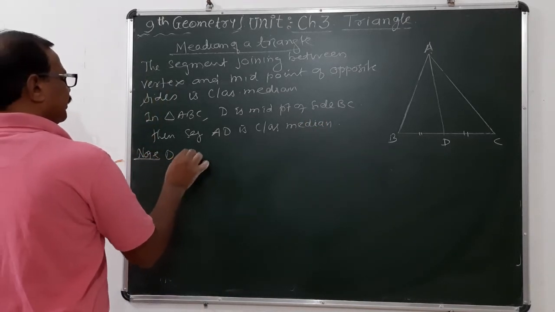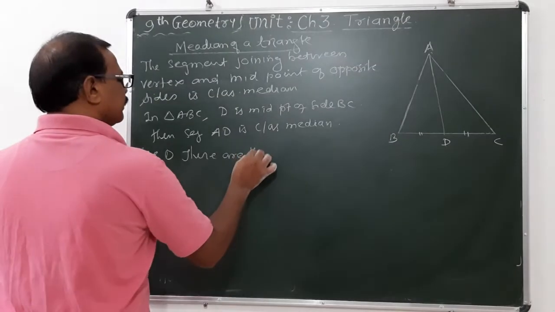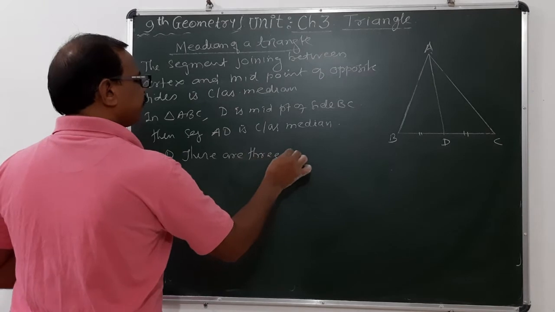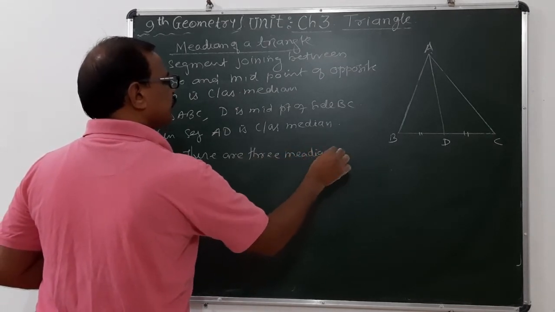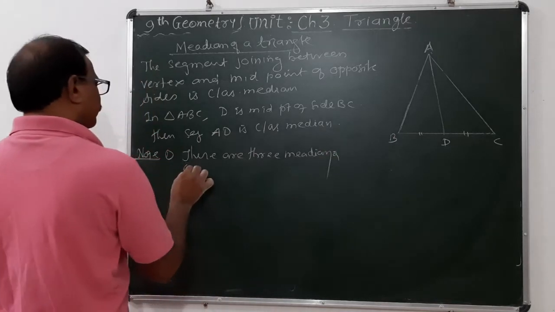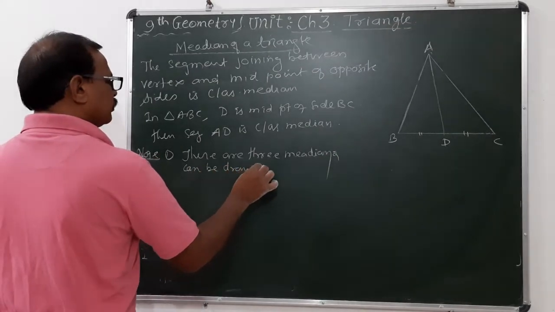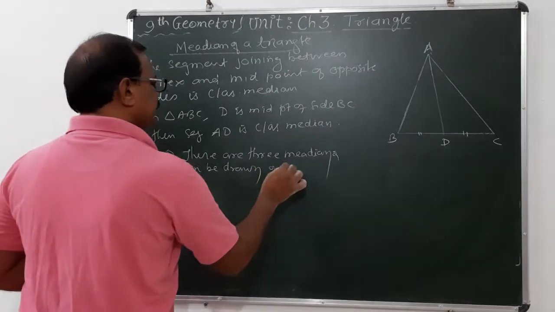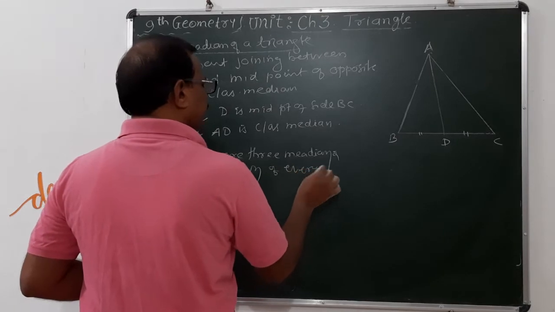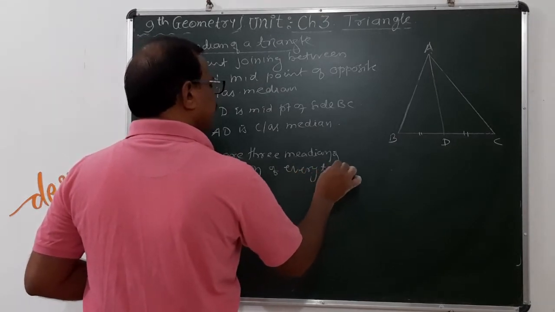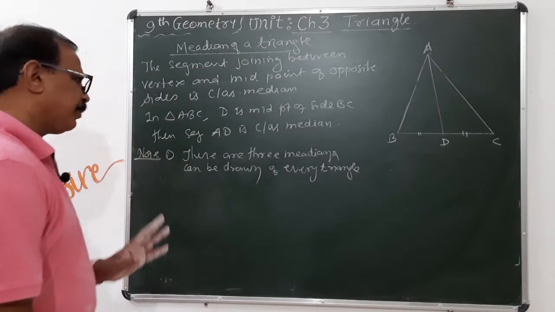So how many medians can be drawn in every triangle? There are 3 medians that can be drawn.